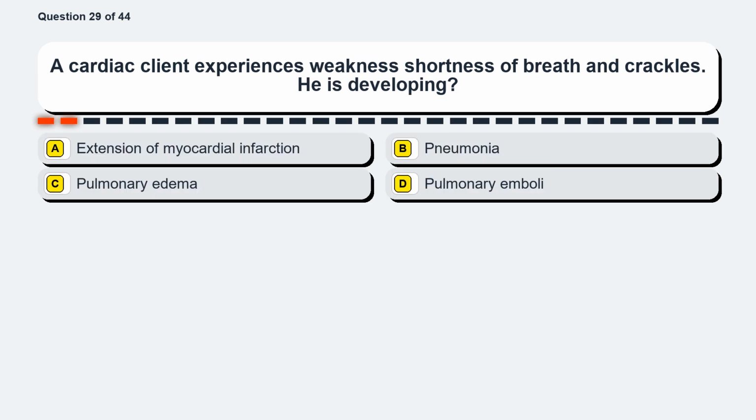Question 29. A cardiac client experiences weakness, shortness of breath, and crackles. He is developing Option A, extension of myocardial infarction. Option B, pneumonia. Option C, pulmonary edema. Option D, pulmonary emboli.